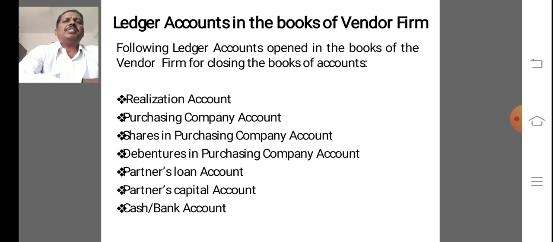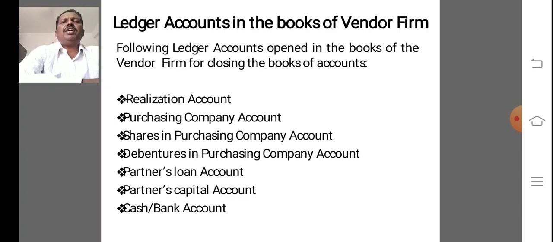The second one is purchasing company account. This account is debited with purchase price and credited with the mode of payment by the purchasing company, that is cash, shares and debentures. Another one is shares in purchasing company account.